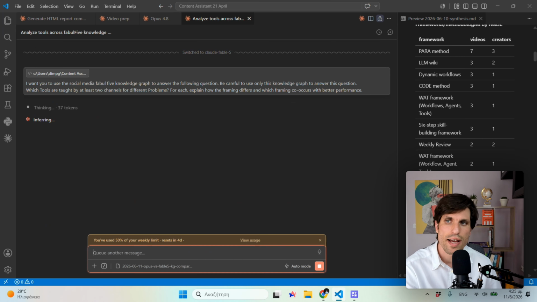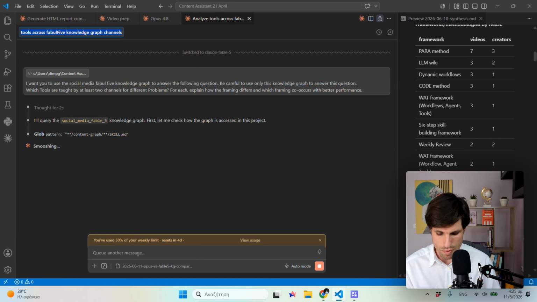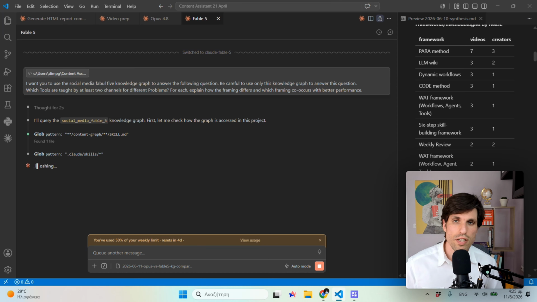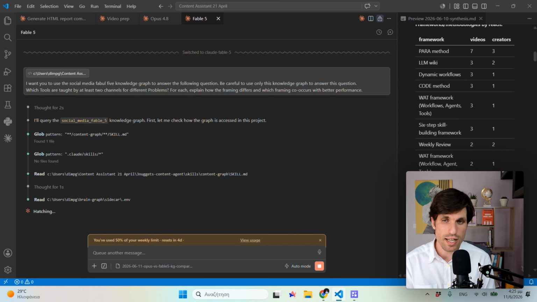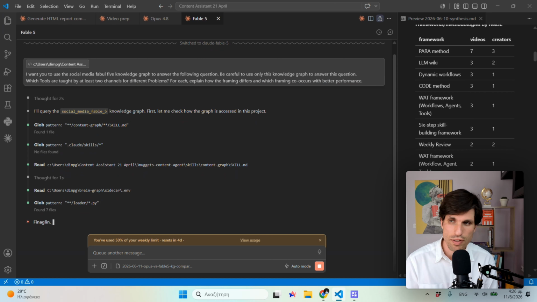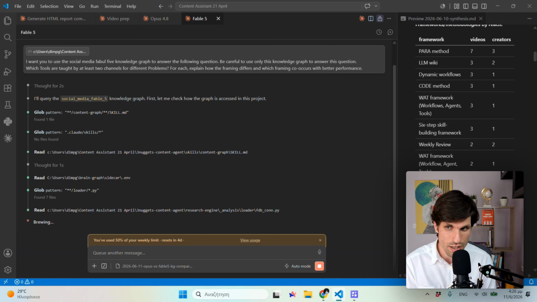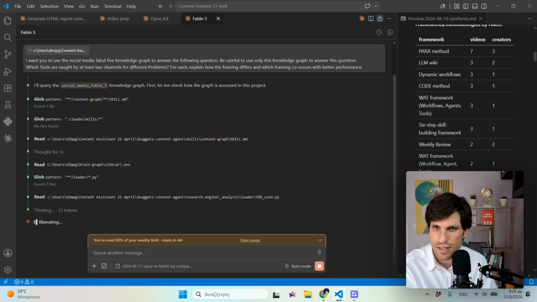I can tell you that running other experiments with those two models, I can say that Fable 5 is really faster and it's less lazy to query my knowledge graphs. So for example, I used it to draft a couple of emails using my knowledge graph inside Brain Graph, and Fable 5 was able to query deeper and deeper without me giving it a specific skill. While in Opus 4.8, we have to make this adjustment using the skills. So let's see here how it works.